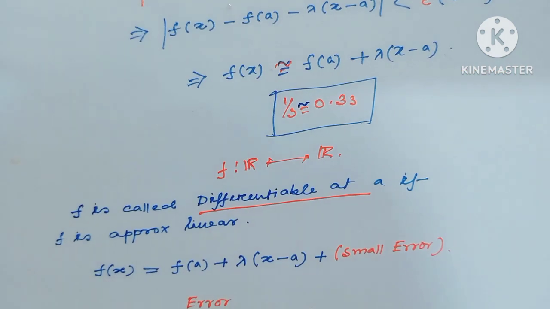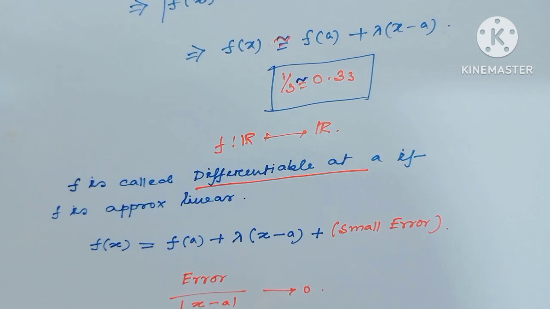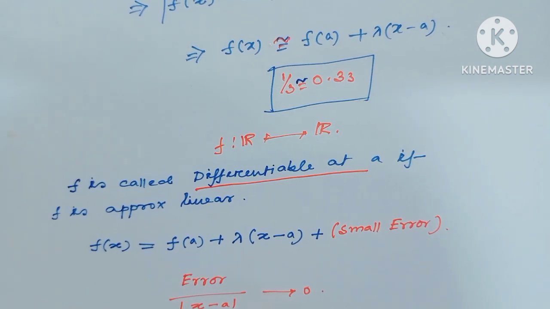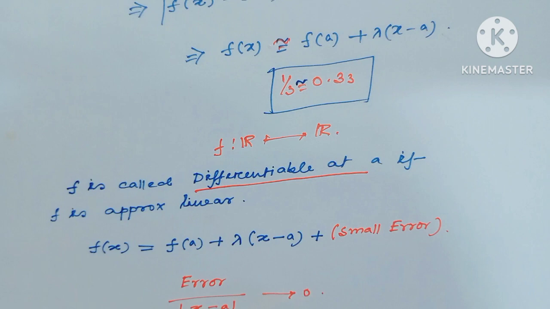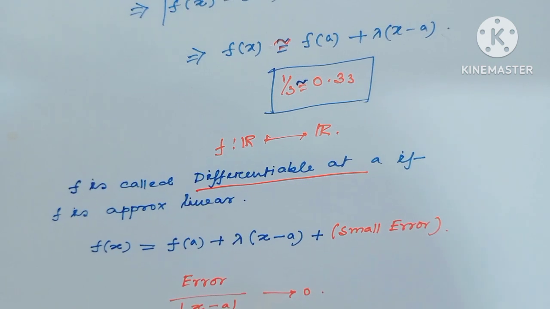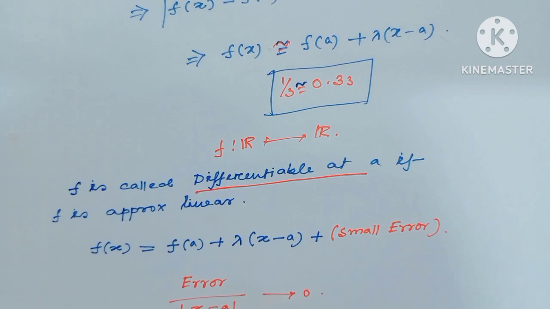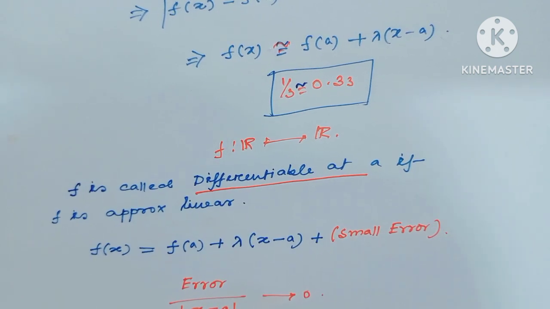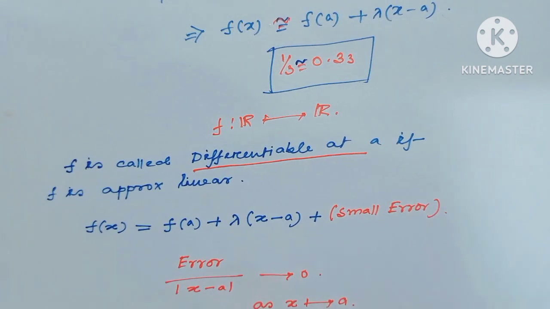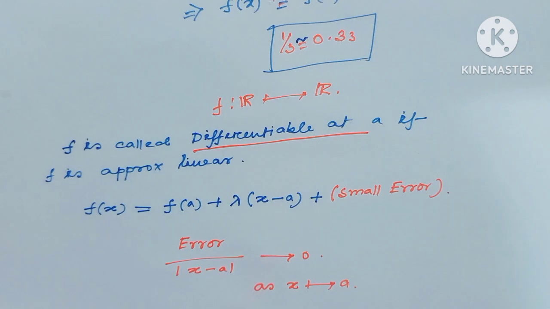That means if f is defined from the real line to the real line, then f is differentiable at the point a if f is approximately linear, that means f(x) equals f(a) plus lambda times (x - a) plus a small error, where this error divided by (x - a) tends to 0 as x tends to a.